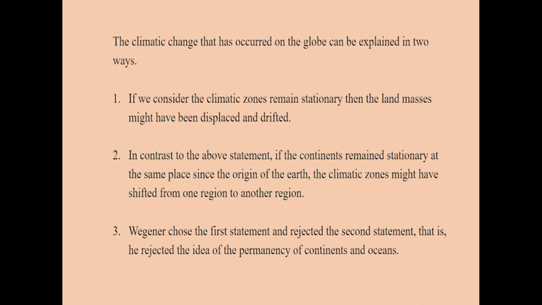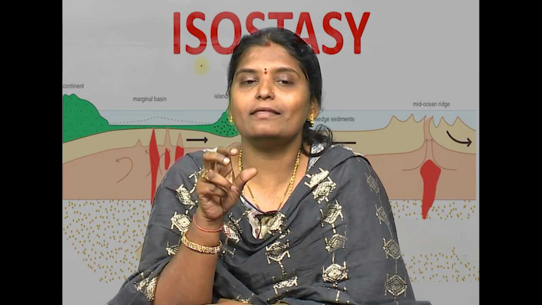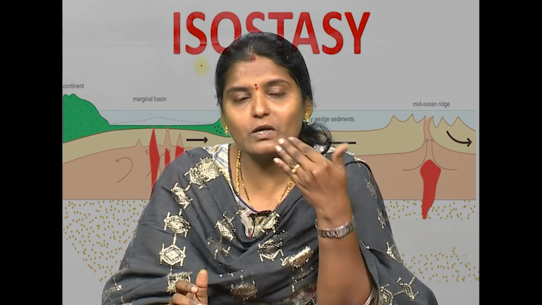Of the two statements, Wegener chose the first and rejected the second. He considered that the climatic zones remain stationary and the land masses were displaced and drifted. Thus, by proposing the first idea, he rejected the idea of the permanency of the continents and oceans.